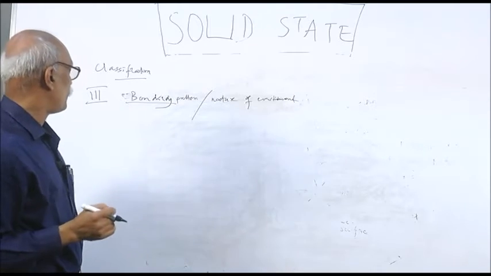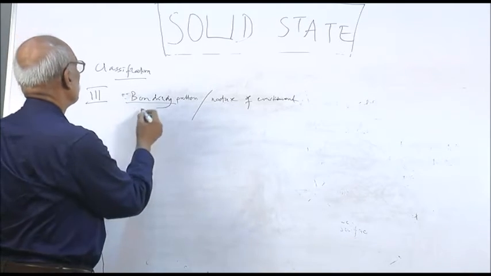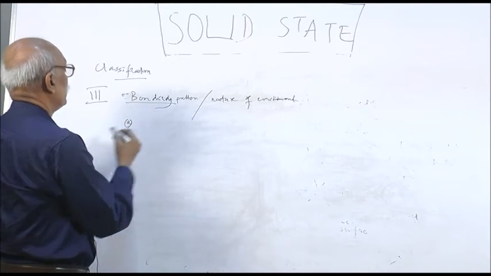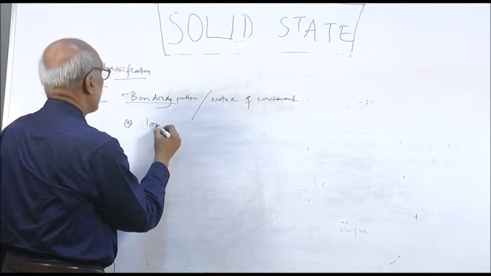There are 4 types of solids. In this case, if you classify, the first type you come across is the ionic solid.